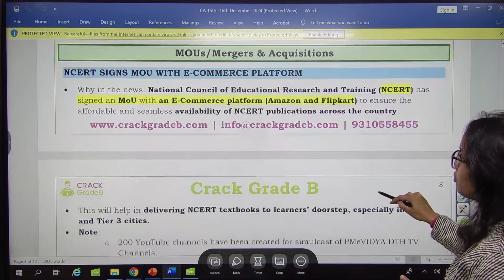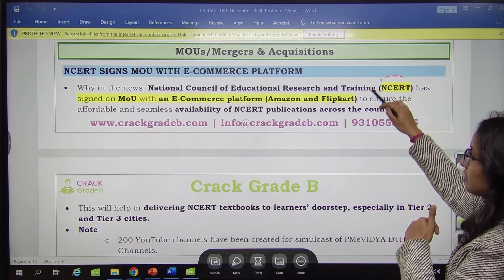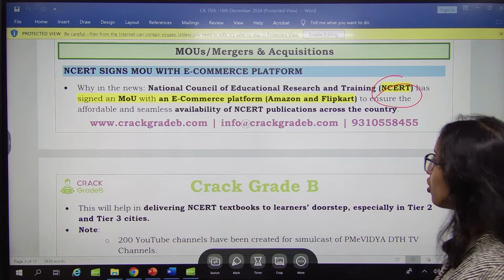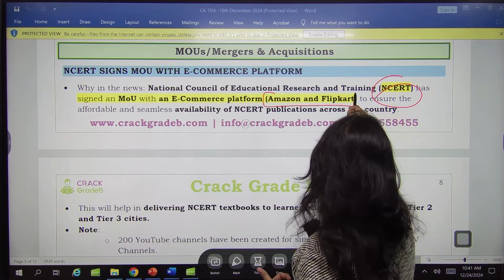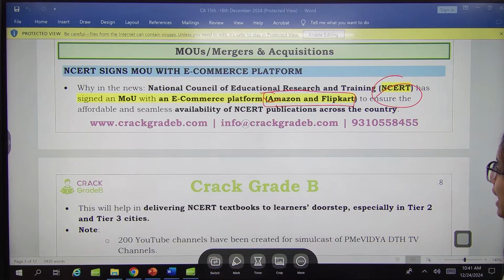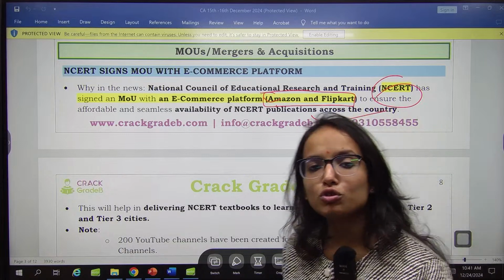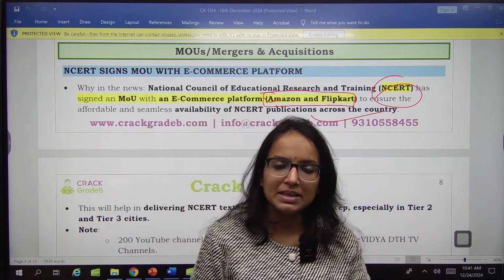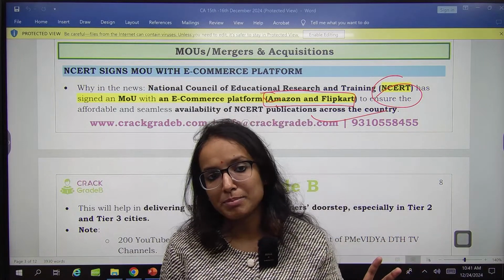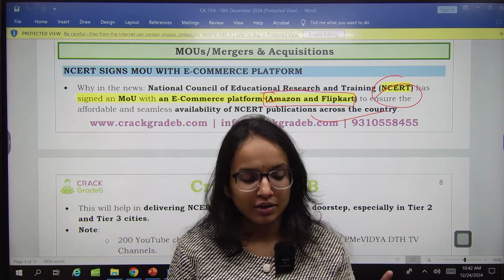Now moving on to the MOUs, mergers and acquisitions section. The NCERT has signed an MOU with e-commerce platforms Amazon and Flipkart to ensure affordable availability of NCERT publications across the country. To make NCERT publications easily available, it has collaborated, remember, with Amazon and Flipkart.